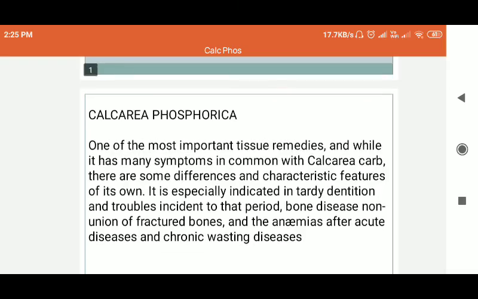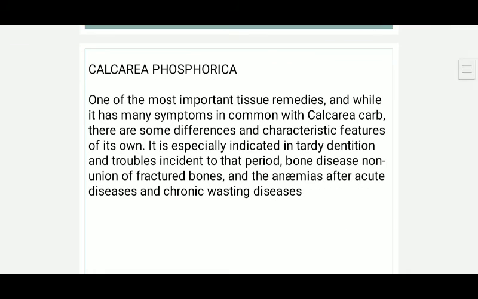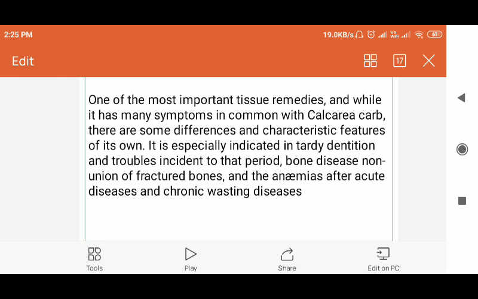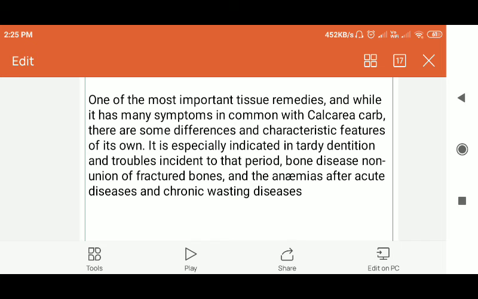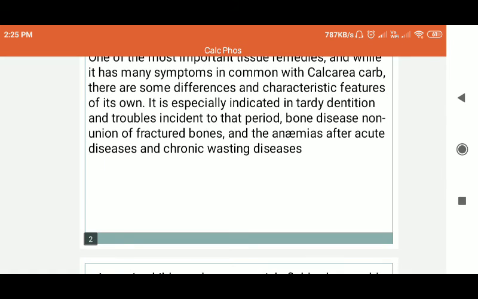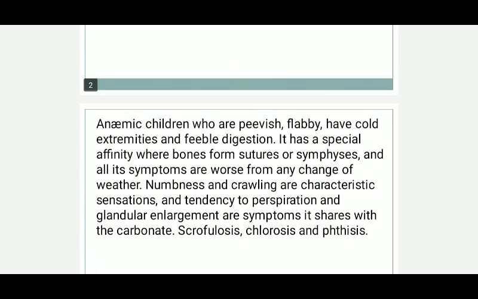Calcarea phos. So I'll revise this remedy again. This is Calcarea phosphorica, phosphate of lime. It has been said to be one of the most important tissue remedies, and while it has many symptoms common with Calcarea carb, there are some differences and characteristic features of its own, especially indicated in tardy dentition and troubles incident to that period. Bone diseases, non-union of fractured bones, and then anemias after acute diseases and chronic wasting diseases. Anemic children who are peevish, flabby, have cold extremities and feeble digestion.